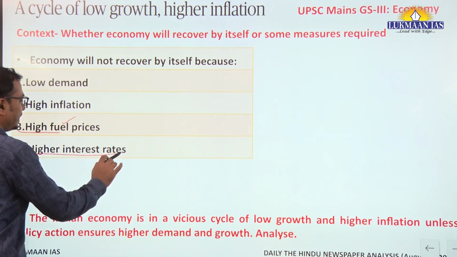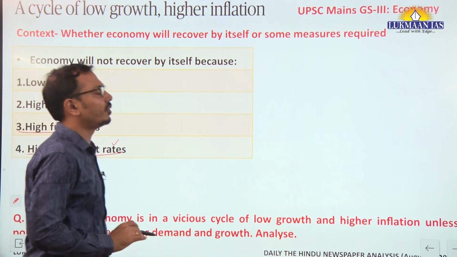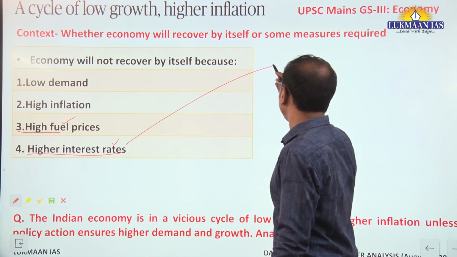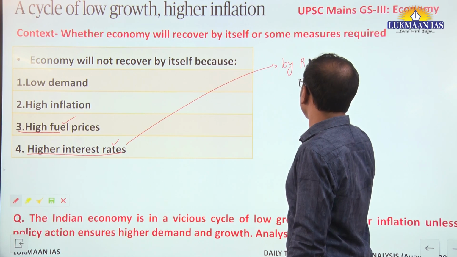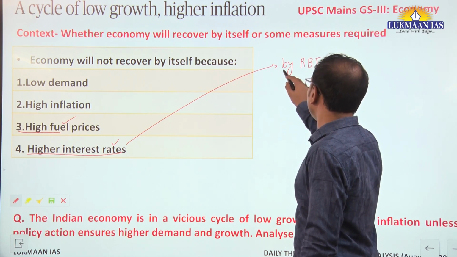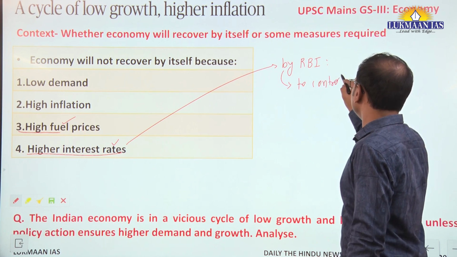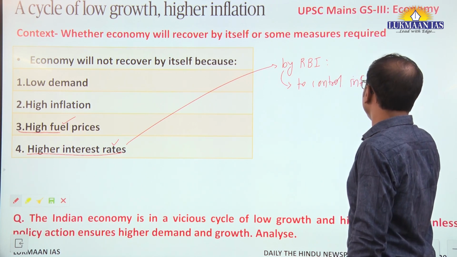Now high interest rates, the next important point here, it is talking about the high interest rates by RBI. Okay, now high interest rates to control inflation, as there is high inflation going on.